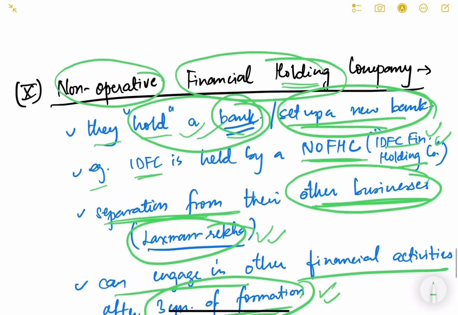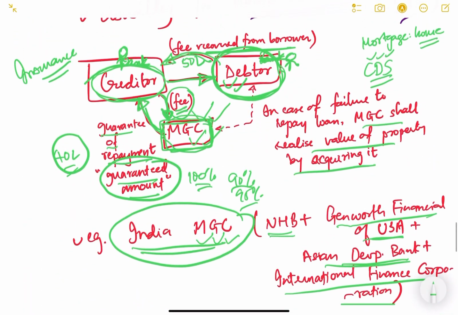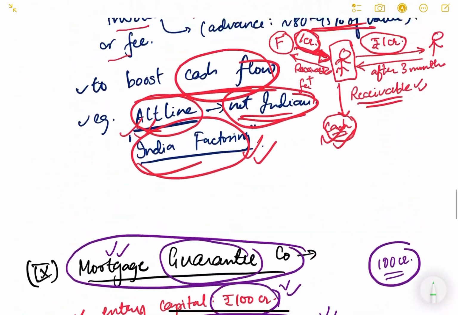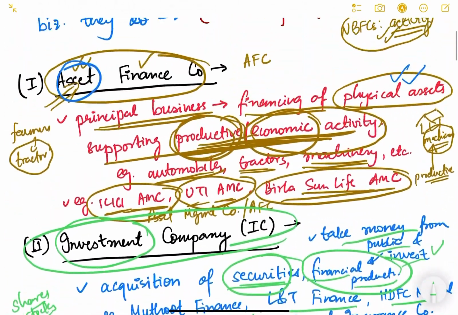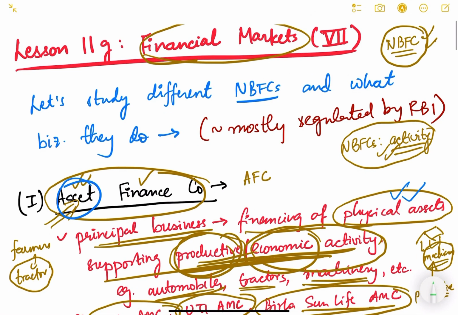So this is about all the different kinds of NBFCs that we have discussed today in this video. This is a little bit difficult to keep in mind, but you have to watch it again and again. You have to make your own notes and try to remember, and use this trick that you have to understand things from the names themselves.